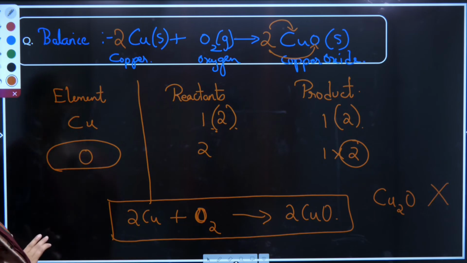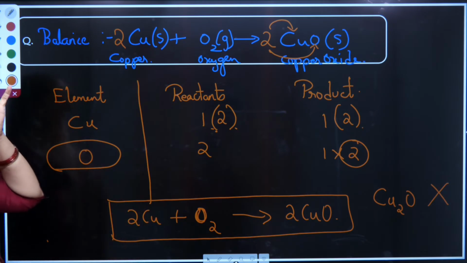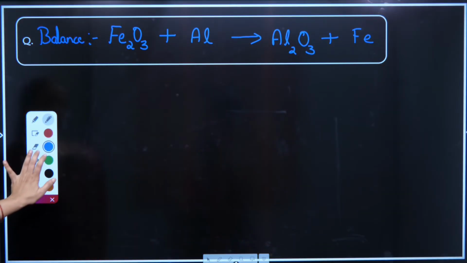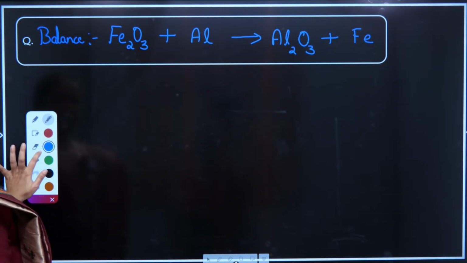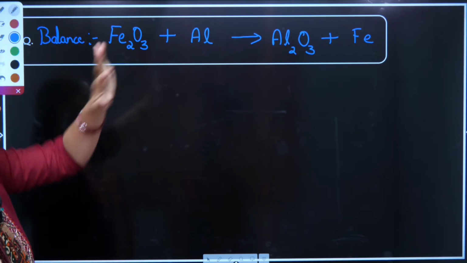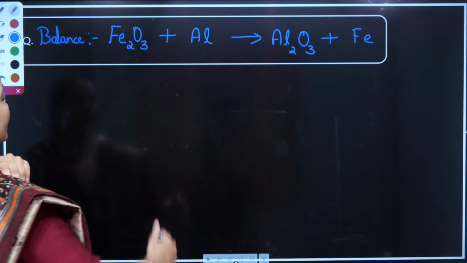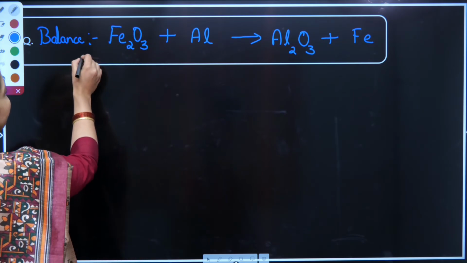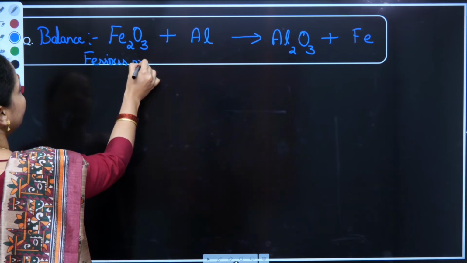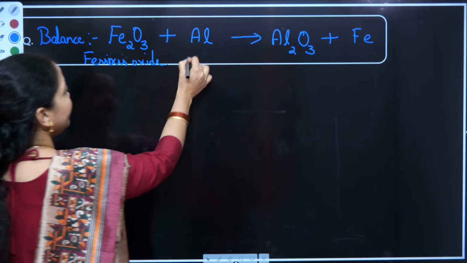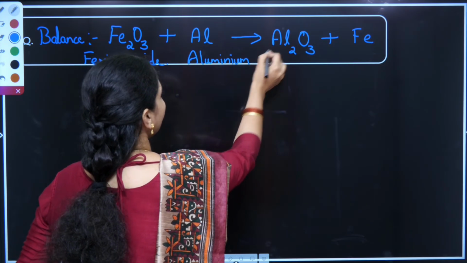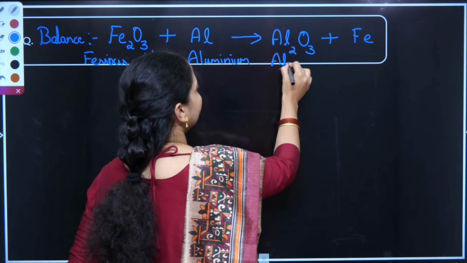Alright, moving on to the next question. This was a very basic question. Moving on with certain important questions. So we have just taken another example of balancing. In this, let us try to understand what are the elements that are combining. This is known as ferrous oxide, aluminium. This is aluminium oxide.